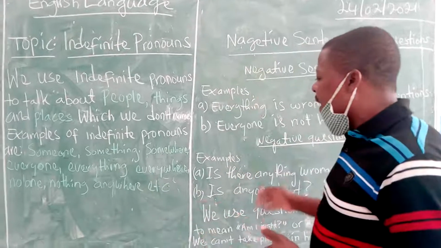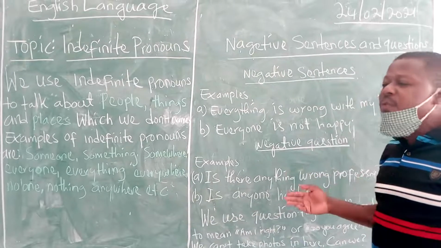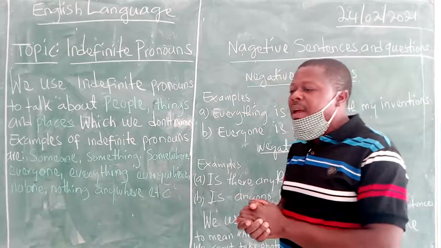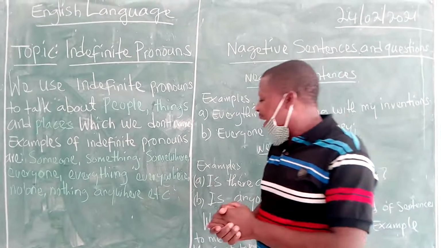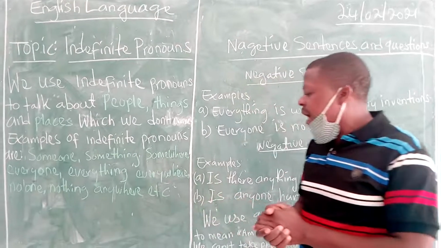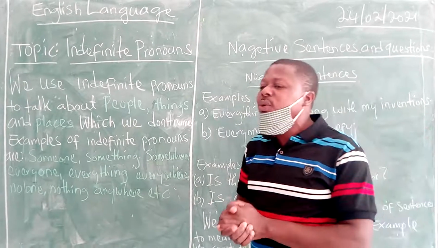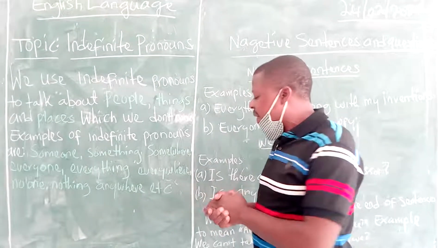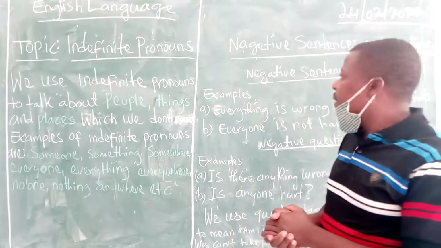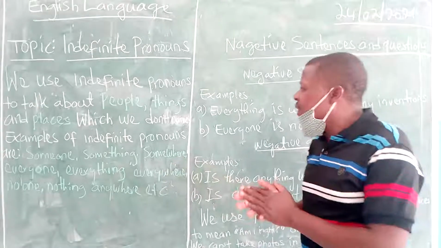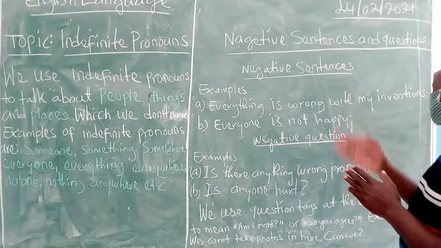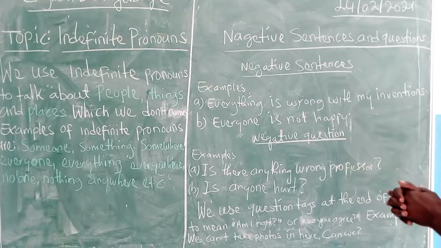So everywhere, we can say there are cars everywhere in Malabo. Everywhere is not the name of any place. But if you say there are cars at Akaide, it is not an indefinite pronoun because you have mentioned the name of a place. So you can say there are cars everywhere. Okay. So after leaving our indefinite pronouns, we'll be looking at negative sentences and questions.